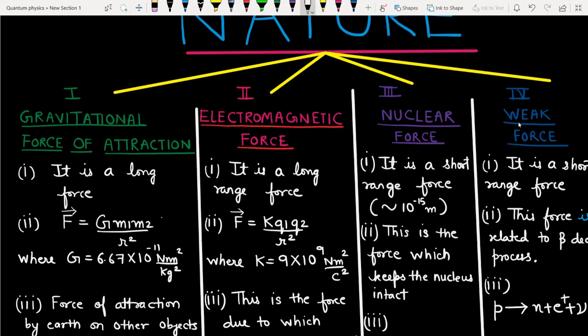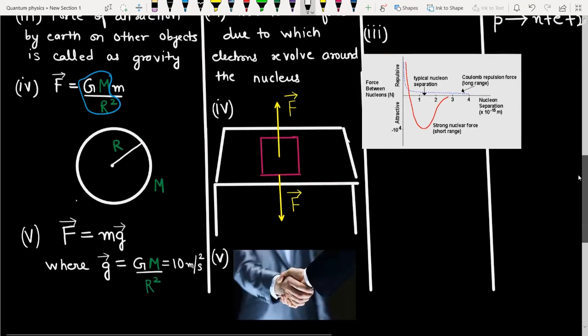And we can draw another conclusion from the facts that I mentioned above. The nucleus not flying apart means that this nuclear force has to be stronger than the electromagnetic repulsion of the two protons. And indeed it is so. The first point says that it's a short range force. It's a short range force means that this force exists in the range of 10 to the power minus 15 meters, which we call the femtometer. Okay, you can see here, I have also drawn a graph.